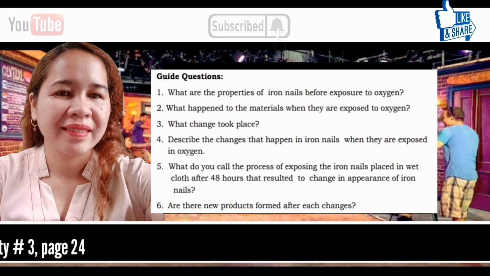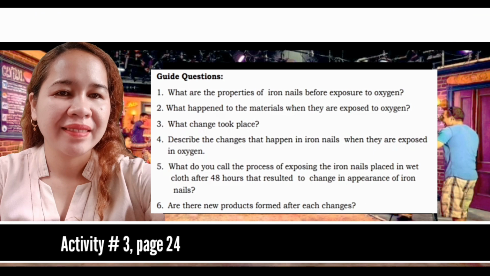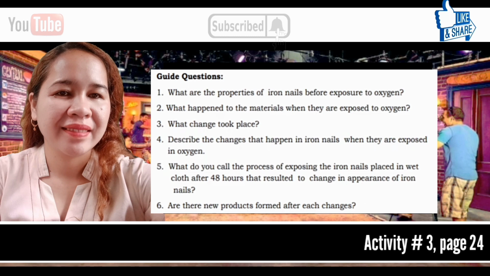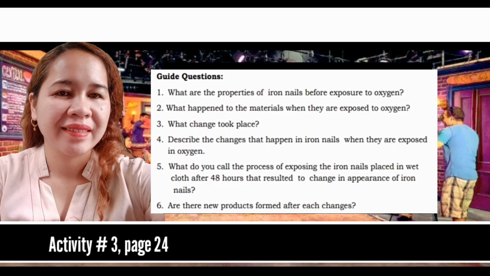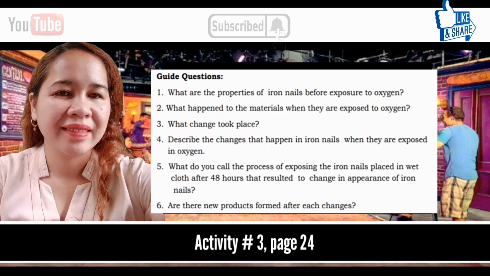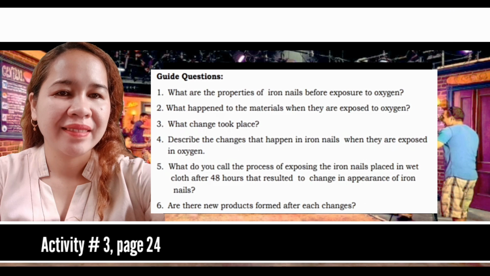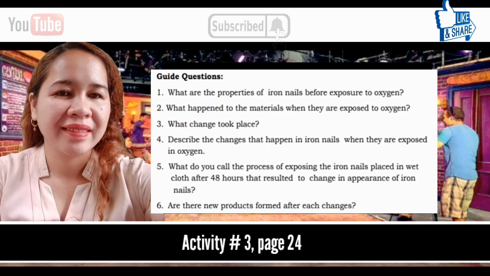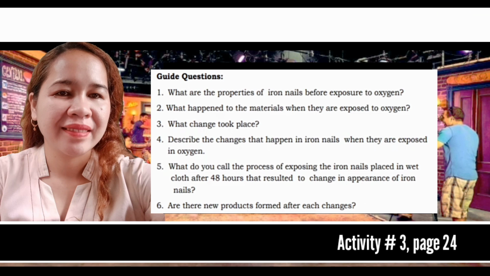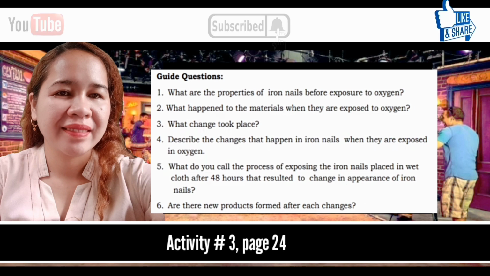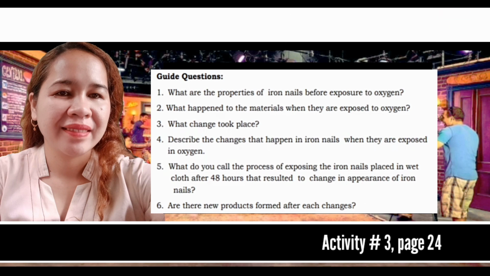Number 4, describe the changes that happened in iron nails when they are exposed to oxygen. Number 5, what do you call the process of exposing the iron nails placed in wet cloth for 48 hours that resulted in changes in the appearance of the iron nails? Number 6, are there new products formed after each change?